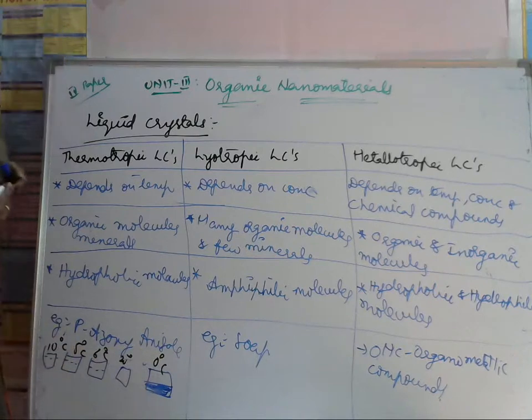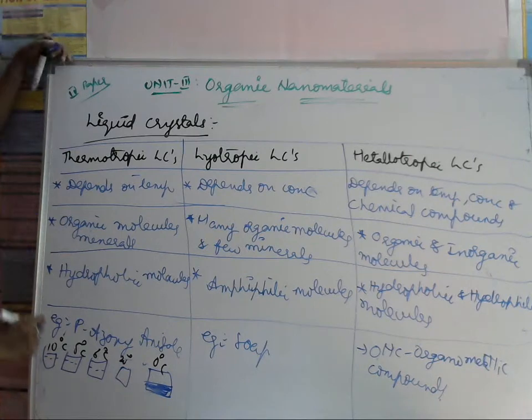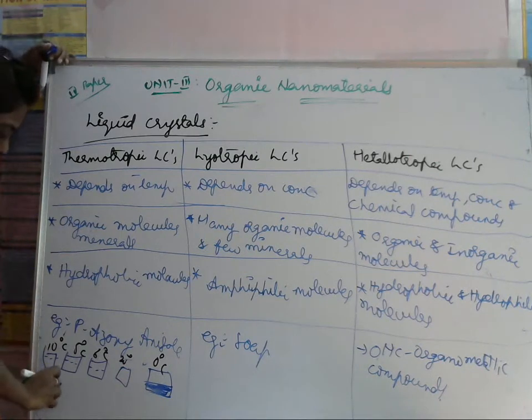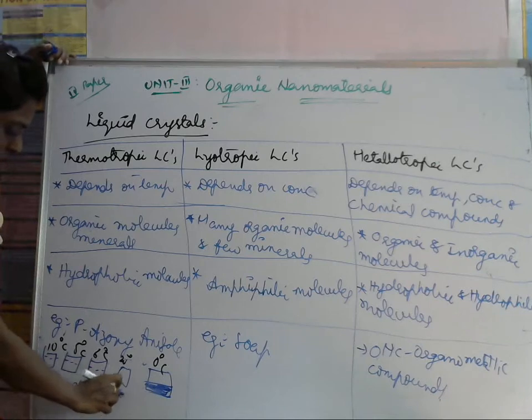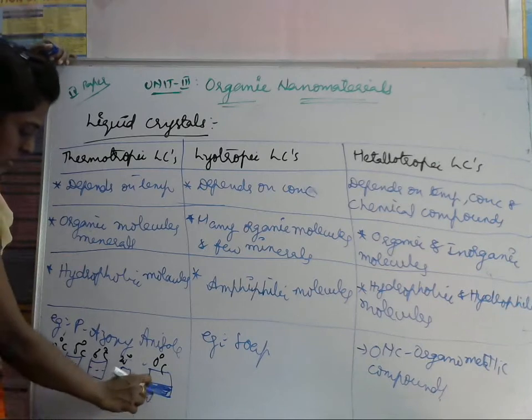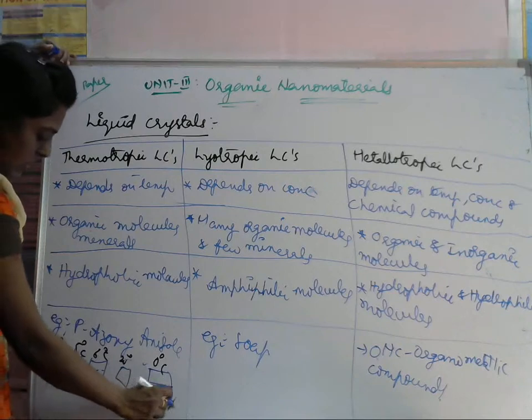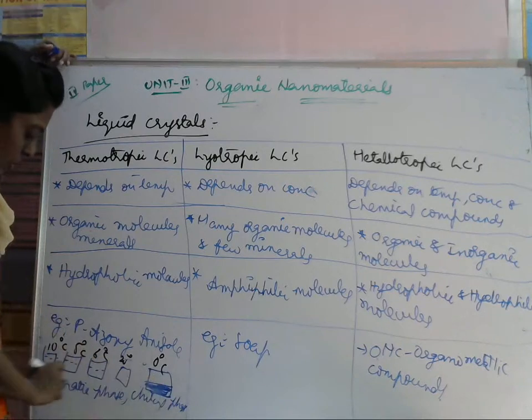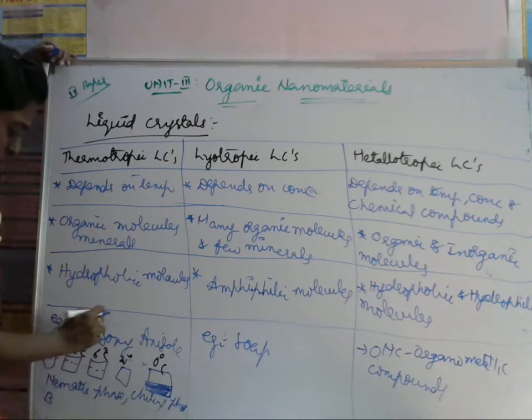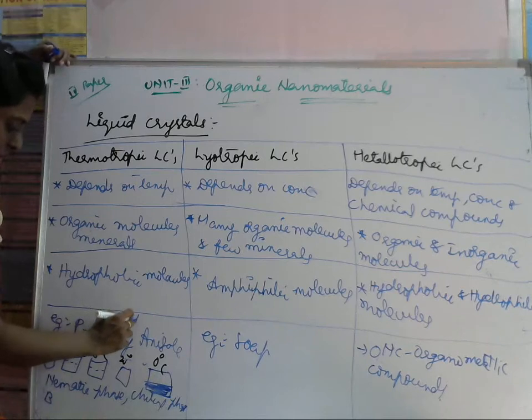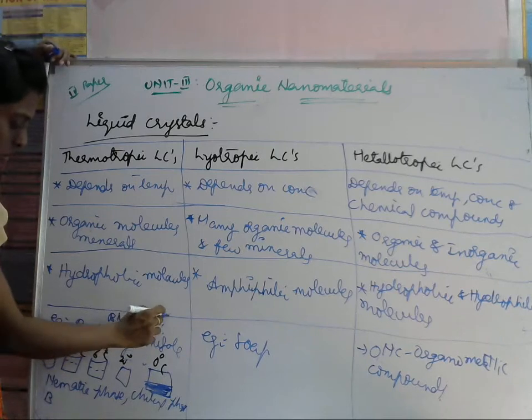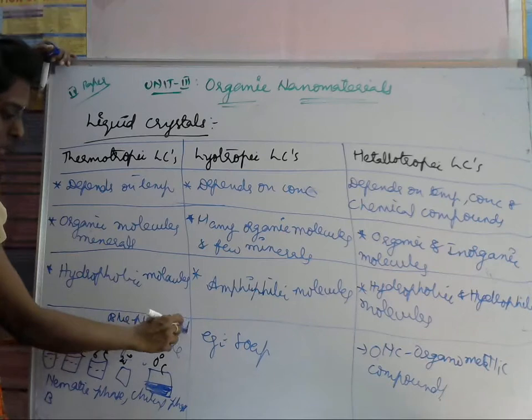So here nematic phase, chiral phase, blue phase and Bouligand phase will be there. Nematic phase, chiral phase, blue phase, Bouligand phase will be there.